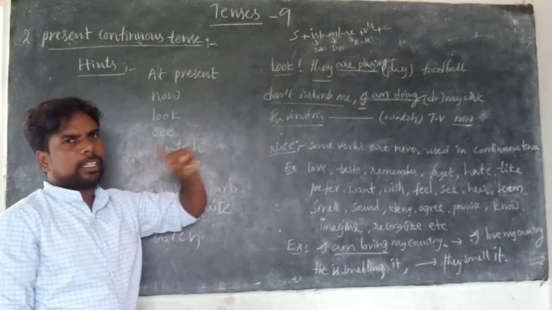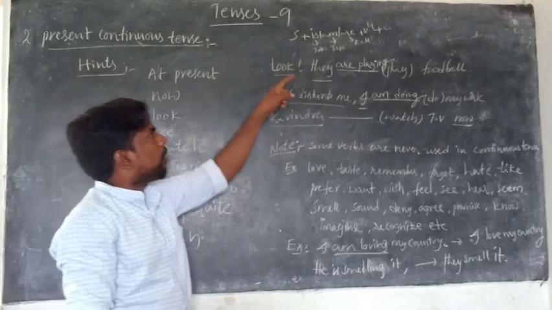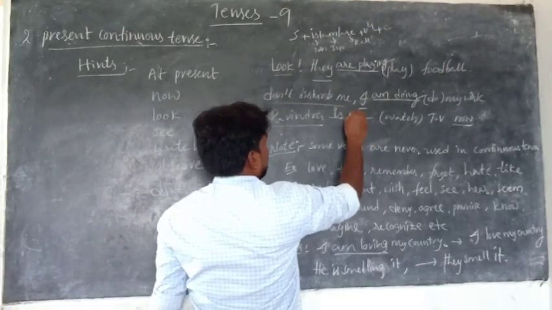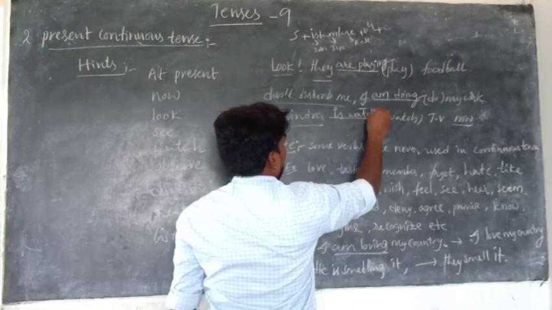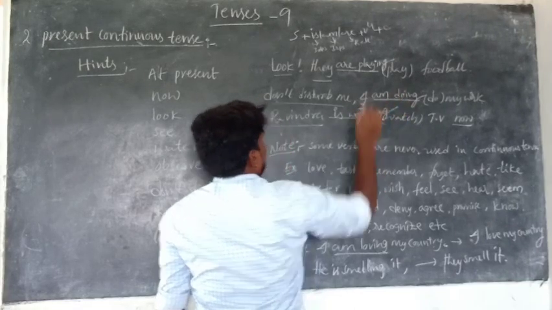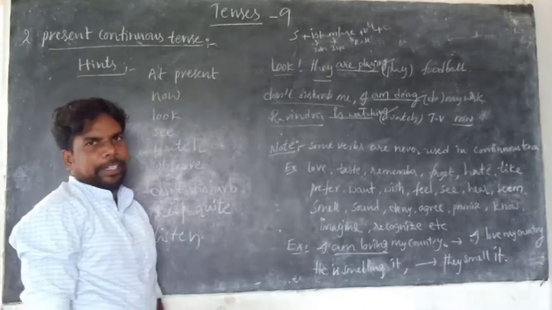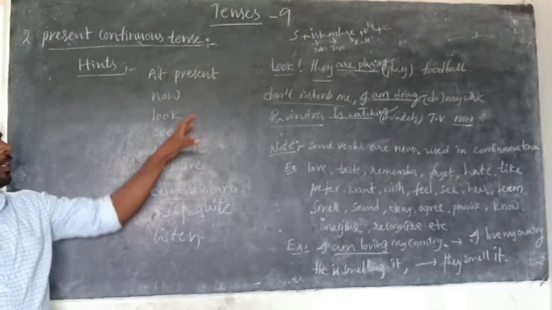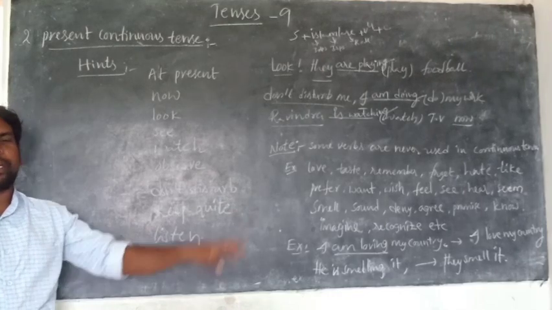Ravindra is singular, so it is third person singular. So is is the right one, and the verb-ing form is watching. Ravindra is watching TV now. In this way, you have to fill the blanks in present continuous.